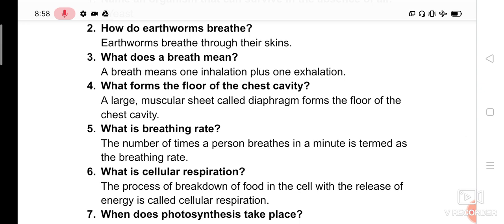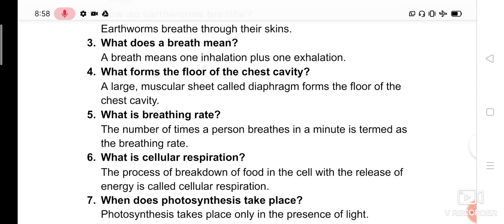What does a breath mean? What do you mean by a breath? One exhalation and one inhalation is called one breath. One breath is equal to one inhalation and one exhalation.